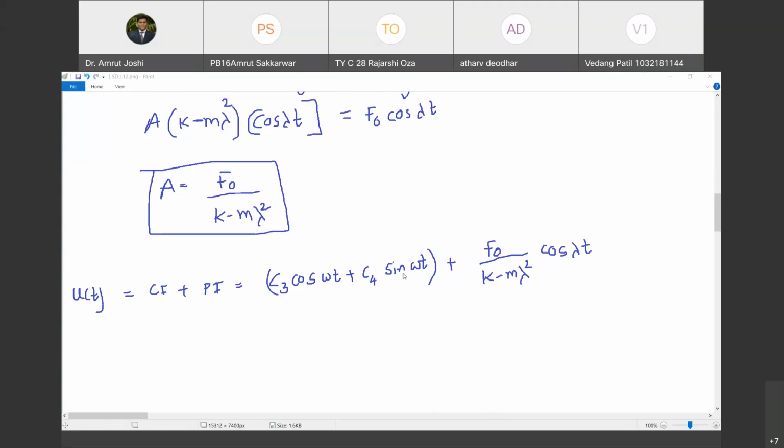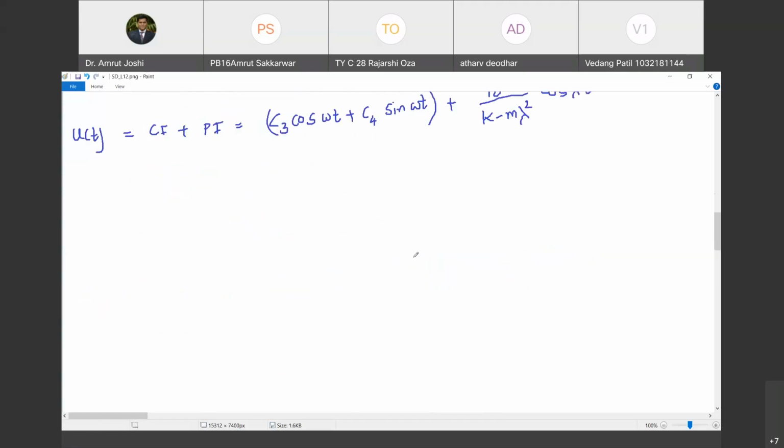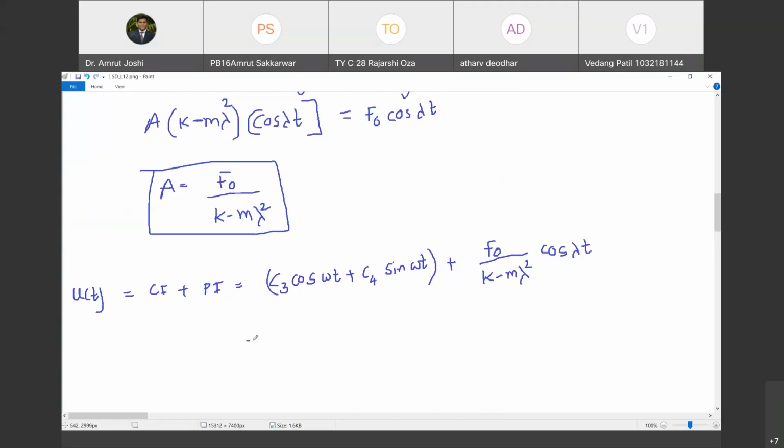Okay, just give me a second. Okay, cos lambda t. That's correct. Now I am going to make one more modification in this.